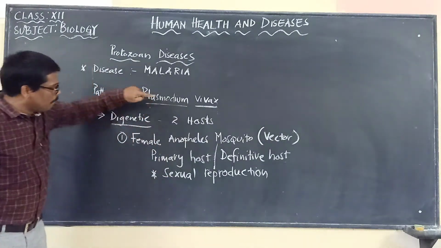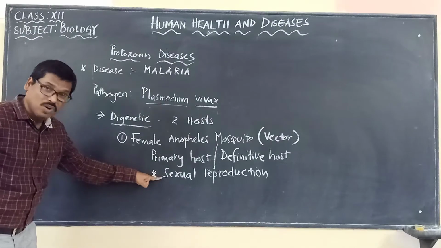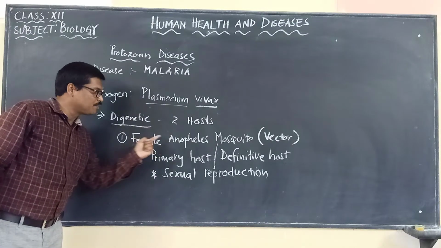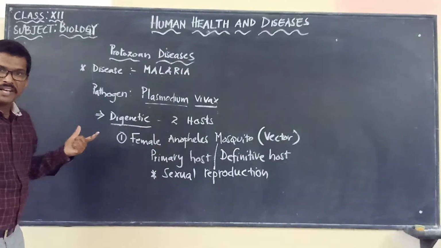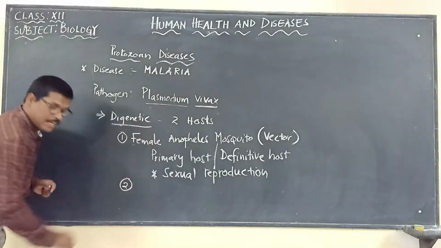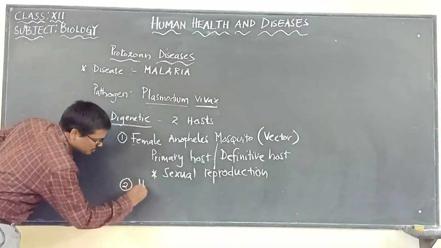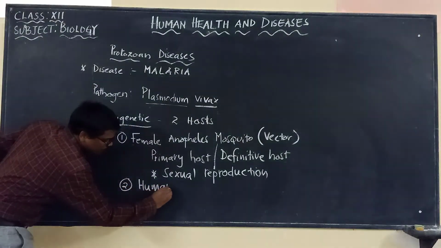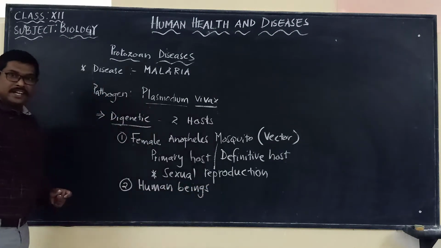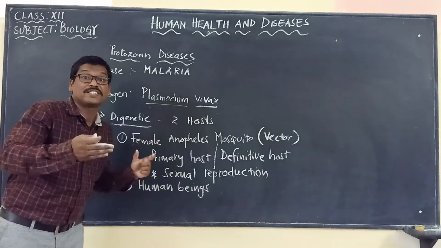So you have to remember, Plasmodium vivax undergoes sexual reproduction in its primary host. What is the primary host? It is the female Anopheles mosquito. And the second host is the human being. So here in man it completes the next part of its life cycle.